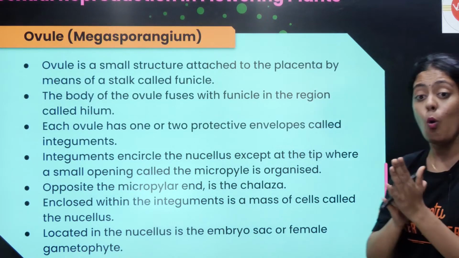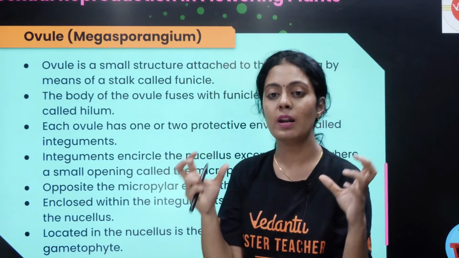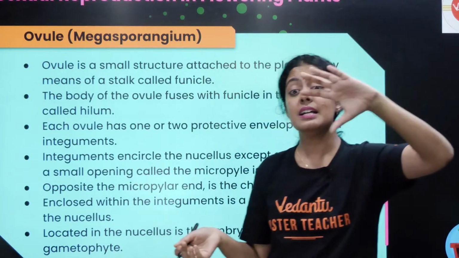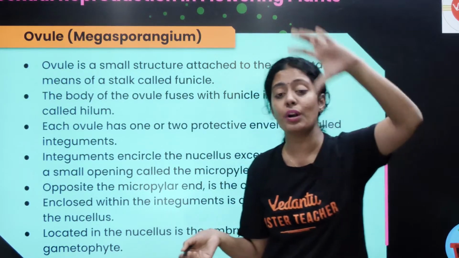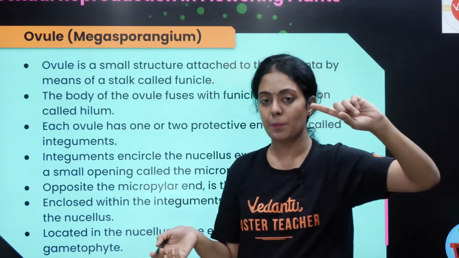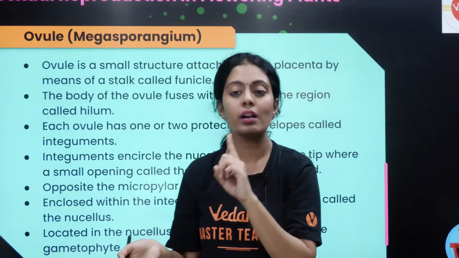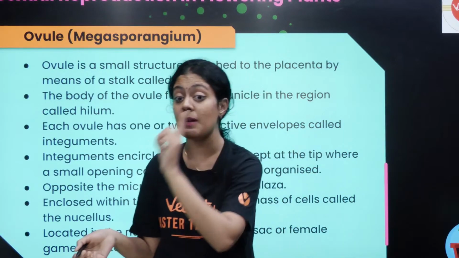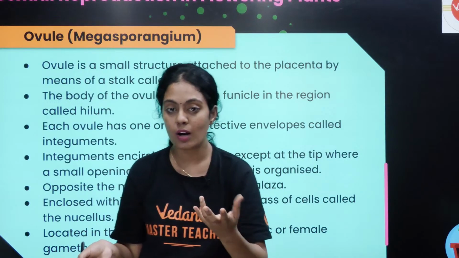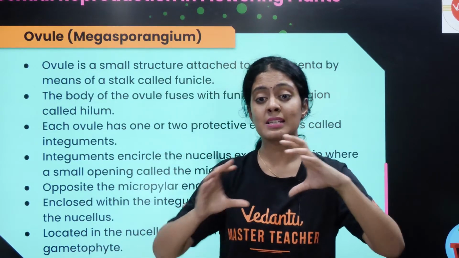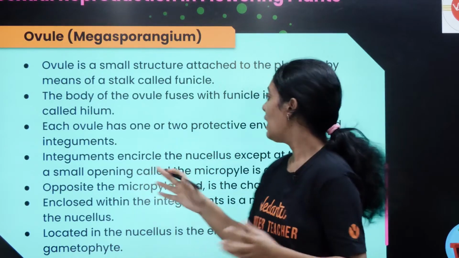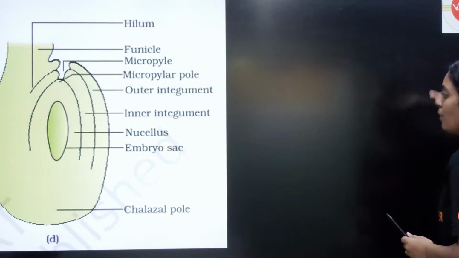Now let's study the ovule. What is an ovule? It is a megasporangium. It is the female reproductive part. Very important. It is not your female gametophyte. Female gametophyte is the embryo sac. I will tell you what it is. Ovule is a structure called a megasporangium. I will show it to you with the help of a diagram.